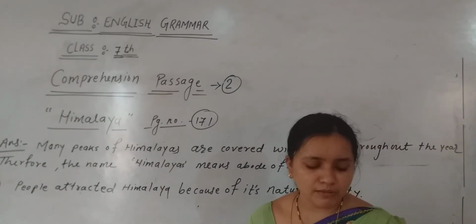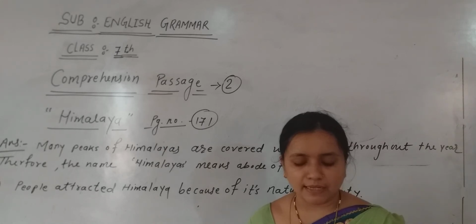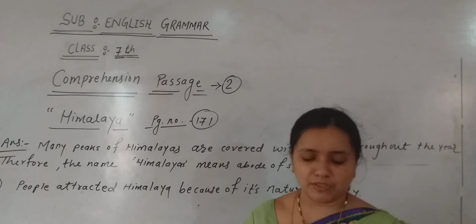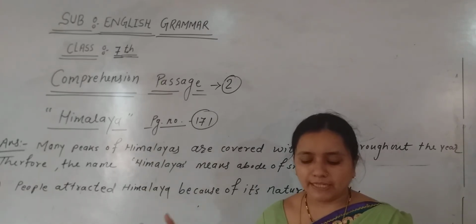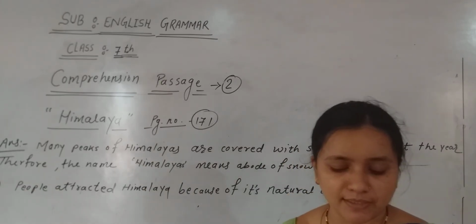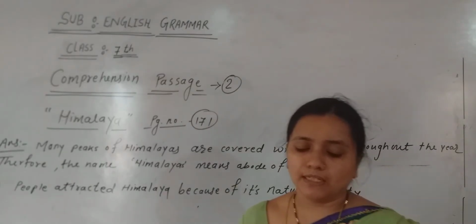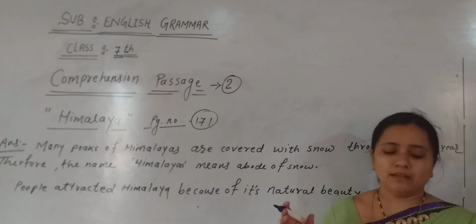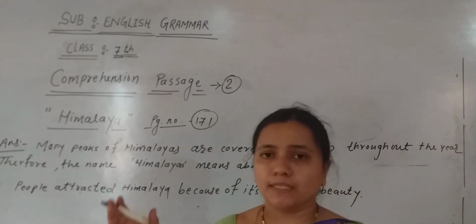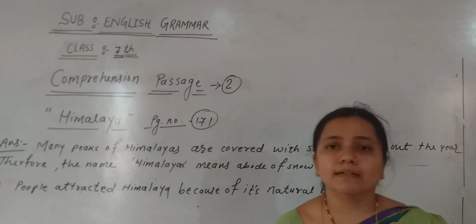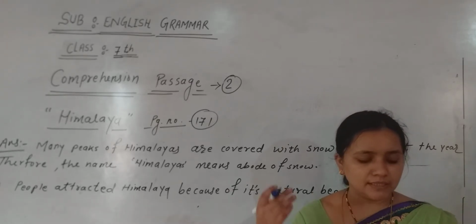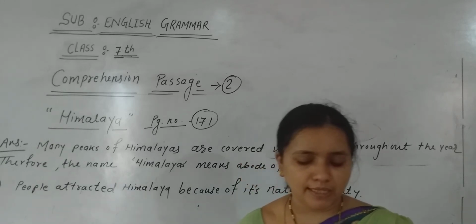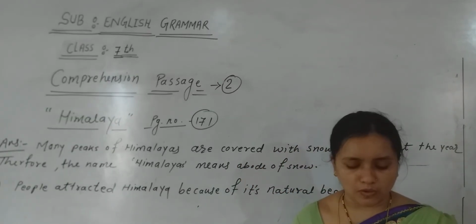Now the second one, the Himalaya ranges have passes that connect to the neighboring countries of India like Nepal, China, Pakistan or all of these. So what is the correct answer? Yes, all of these, because by the passes, neighboring countries like Nepal, China, Pakistan are connected to India. So the correct answer is all of these.